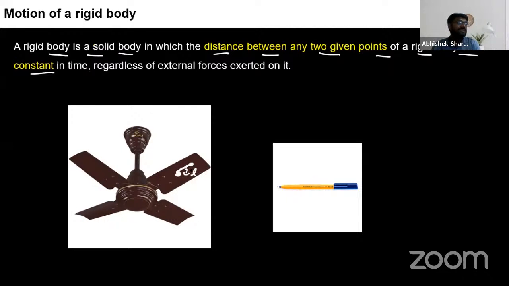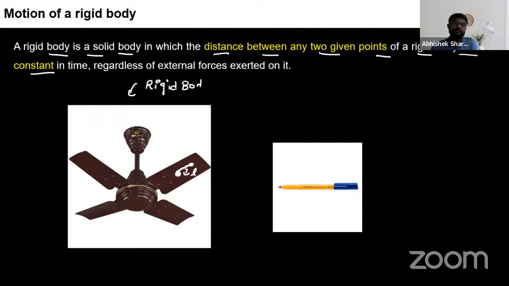We know this thing, that if this fan is moving like this in a circular manner, if this fan is rotating, what's going to happen? Always and always, irrespective of whether you change the speed of the fan, the distance between these two points will always remain constant. That is L. So that's why we consider this fan as a rigid body.